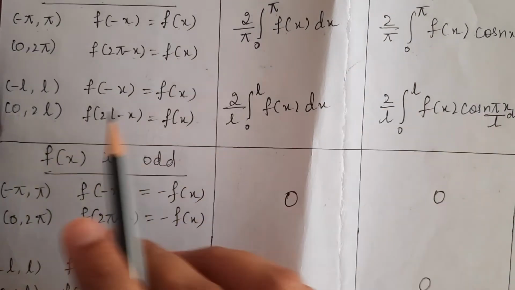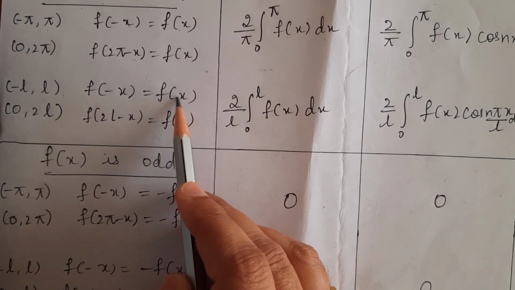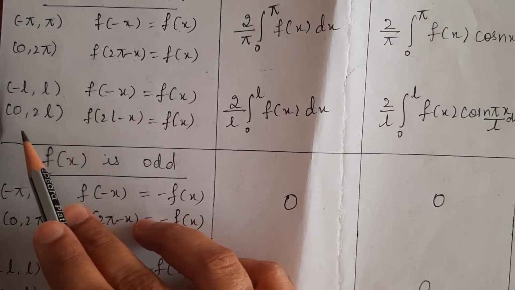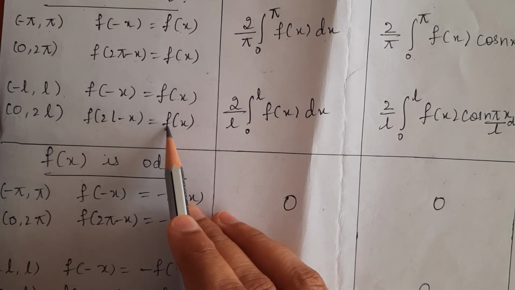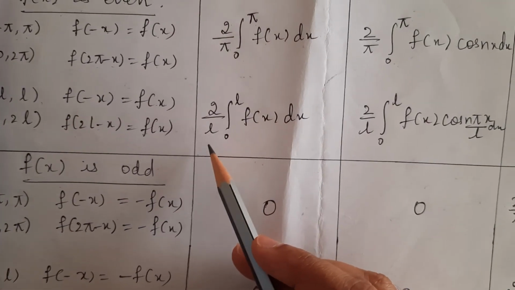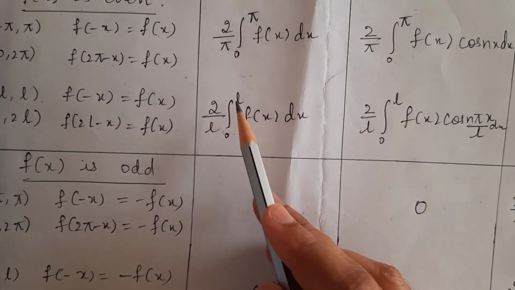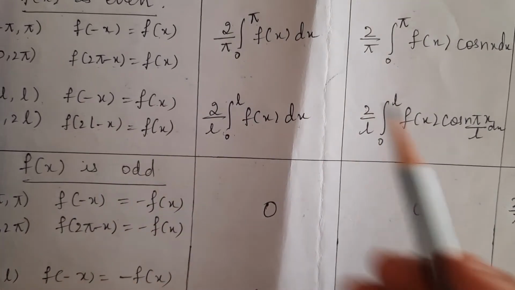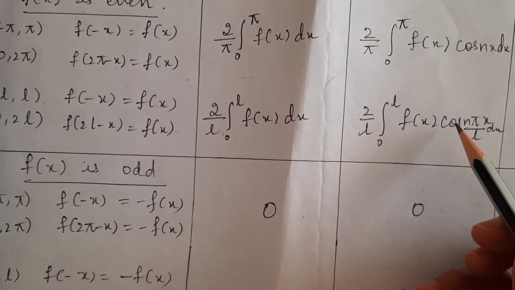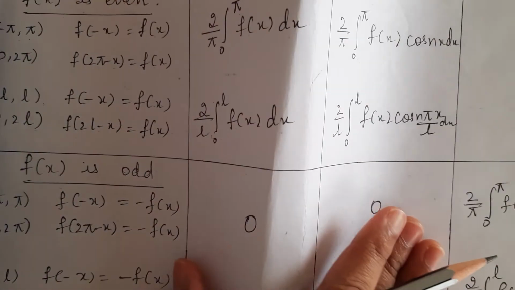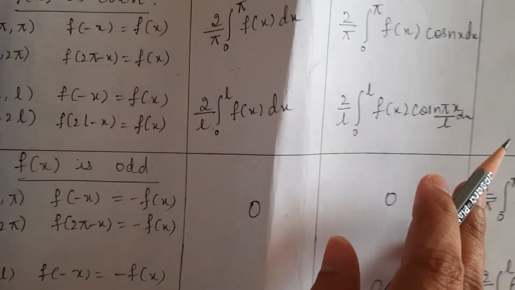Similarly, in the interval minus L to L, if f of minus x is equal to plus f of x, then we say that the function is even, and in the interval 0 to 2L, f of 2L minus x should be equal to plus f of x. Then here also Bn is 0, a0 is given by 2 by L integral between 0 to L f of x dx, and an is given by 2 by L integral between 0 to L f of x cos n pi x by L dx, and Bn value is 0.